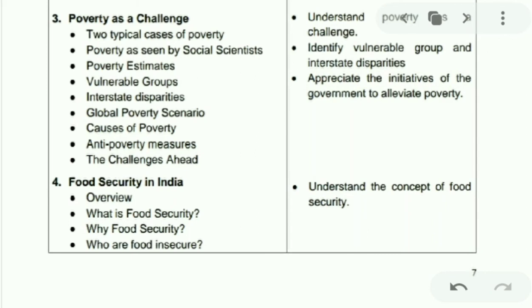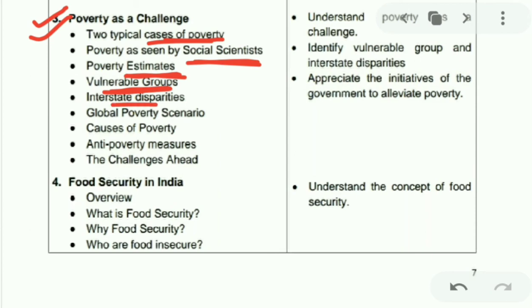From the third chapter, poverty as a challenge. Here we will study why poverty is a challenge and the main difficulties that are faced by the poor. So in this we will study typical cases of poverty. We will study poverty as seen by social scientists, how social scientists have seen poverty. Poverty estimates, what estimates we have about poverty. Vulnerable groups, we study about vulnerable groups.